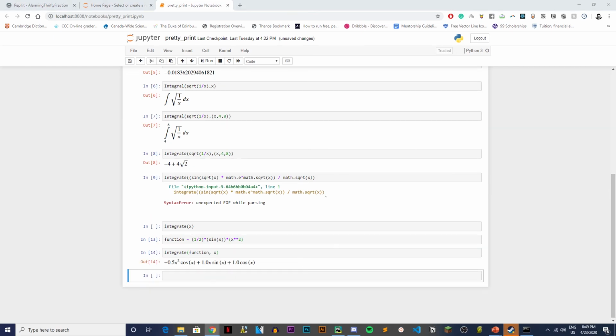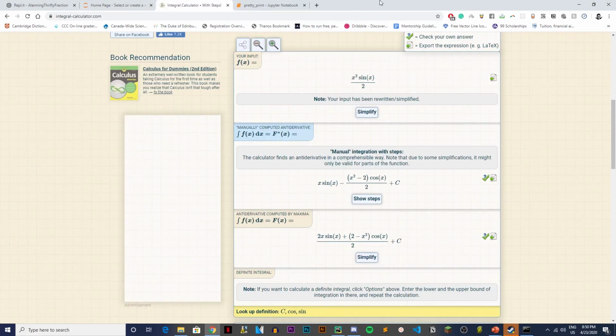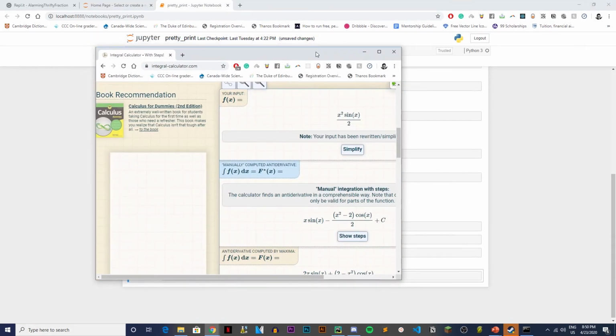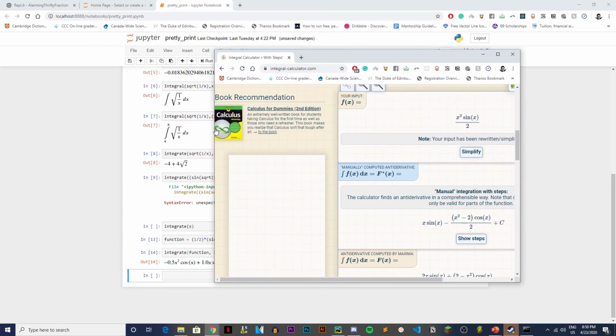Yo, Fred, what's the problem? Why are our integrations different? Did you put the parentheses everywhere? Yeah. Like the same places? Yeah. x sine of x. x sine of x plus cos x. Yeah, I think it's right. Actually, it's right. Is it the same thing? Yeah, it's the same thing. I don't know why they messed up, I guess. But